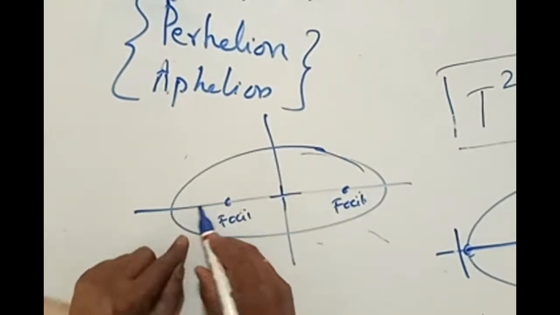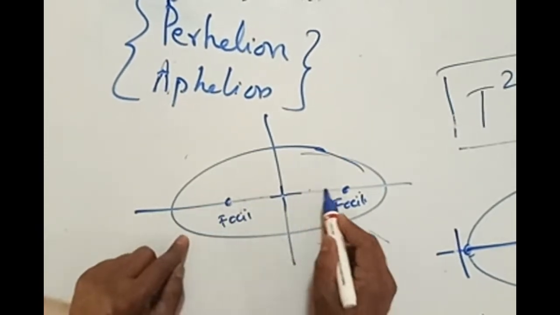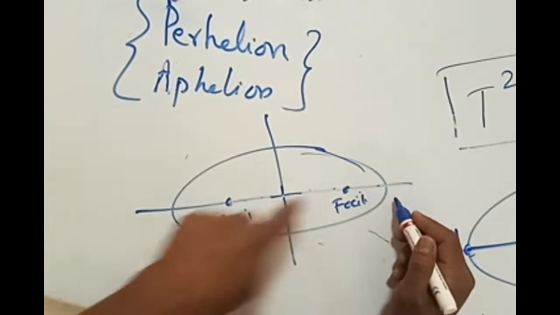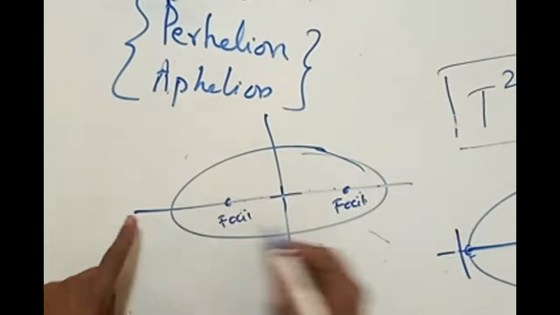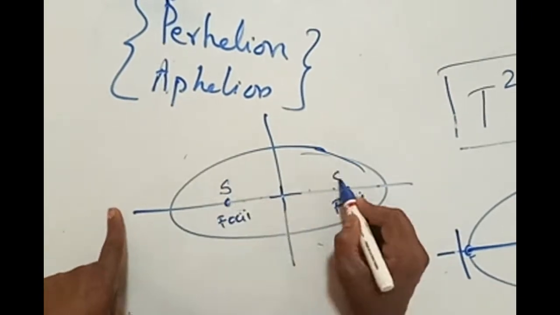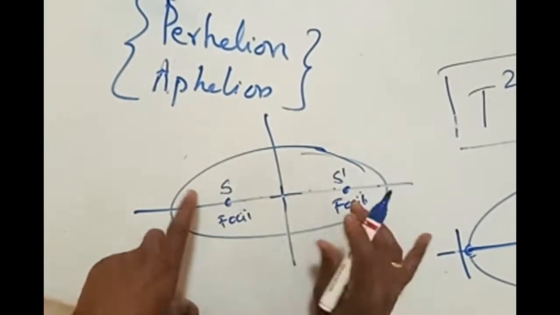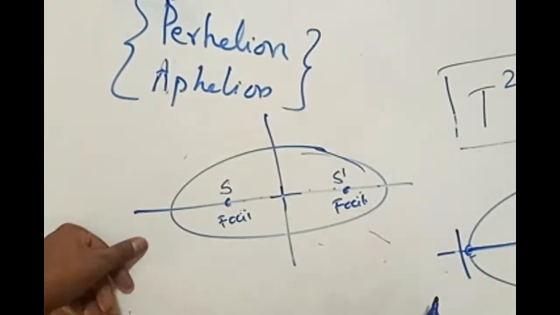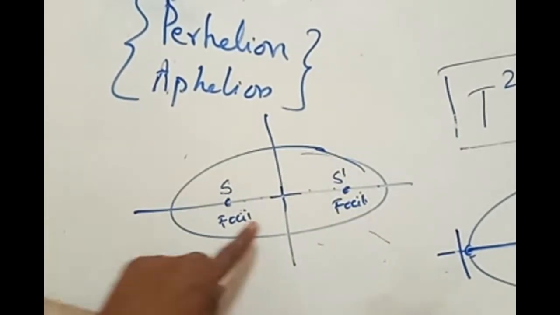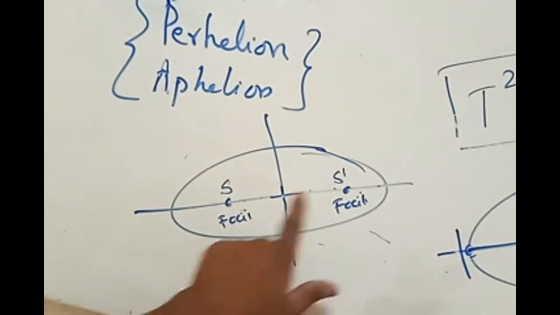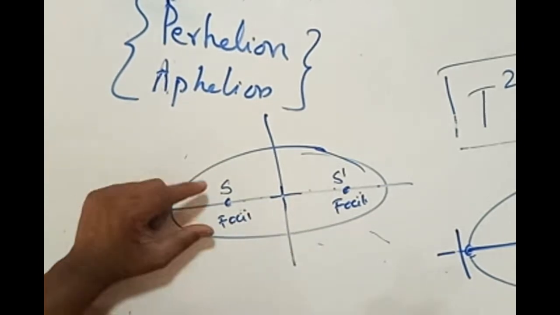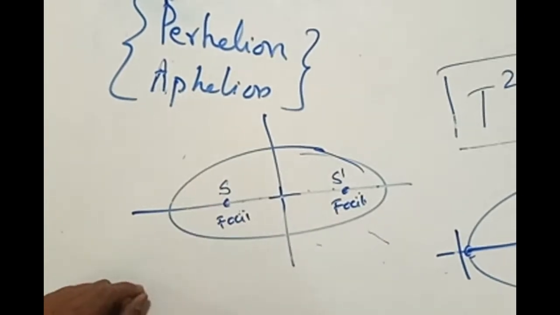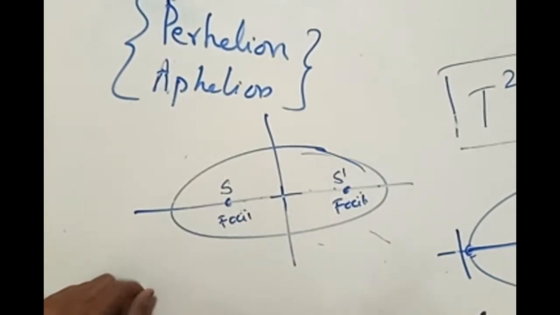The different points present on the major axis are called what? Foci. When a planet is revolving around this, the sun could be present either here or here. Either one of these places the sun is going to be present, that is, the sun is at one of the foci. The sun is not exactly at the center. It could be present anywhere on the foci, either somewhere here or somewhere here. The sun is present at one of the foci.